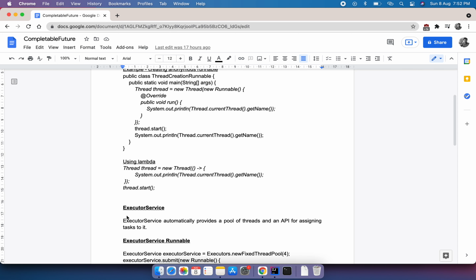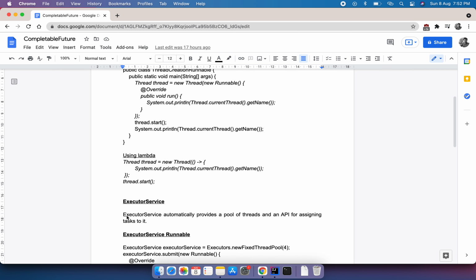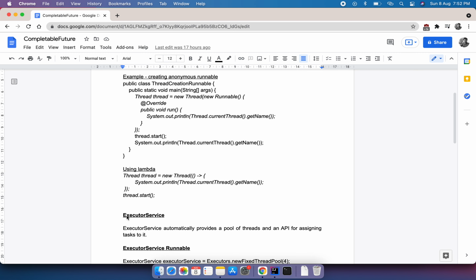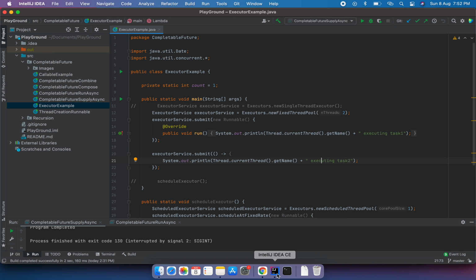The second important concept is the executor service. What is an executor service? An executor service automatically provides a pool of threads and an API for assigning tasks to it. So we have a pool of threads, and whenever you assign a task, that task will be picked up by one of the threads and it will start executing. This will be more clear with an example, so I'll directly jump to that.